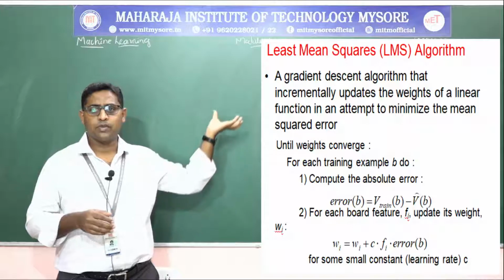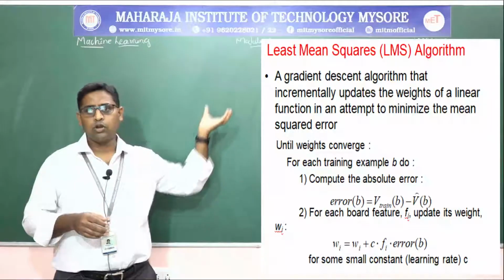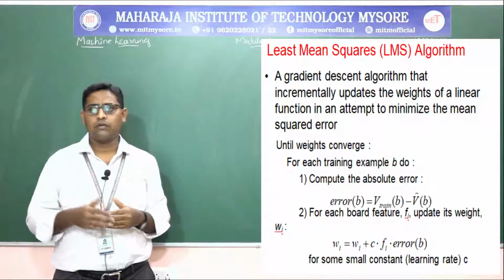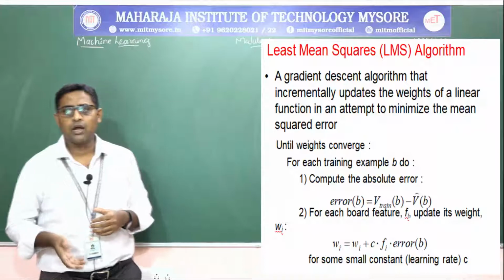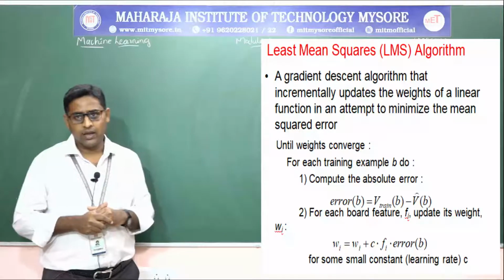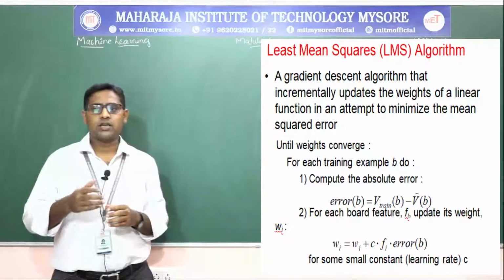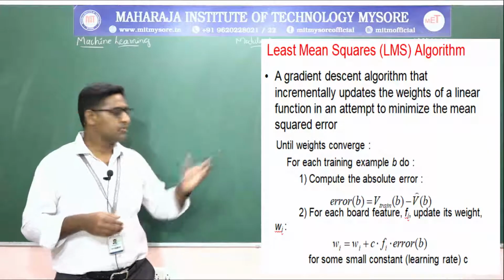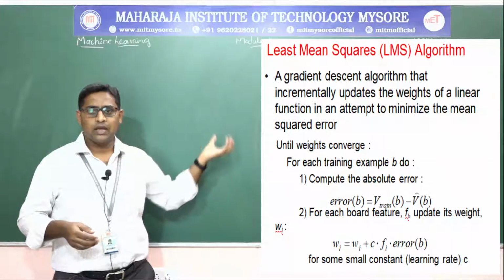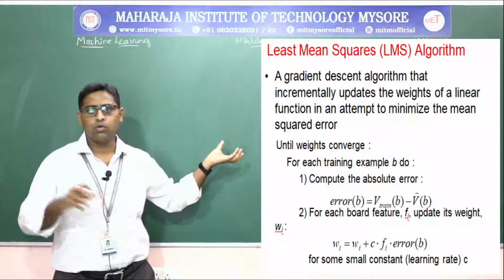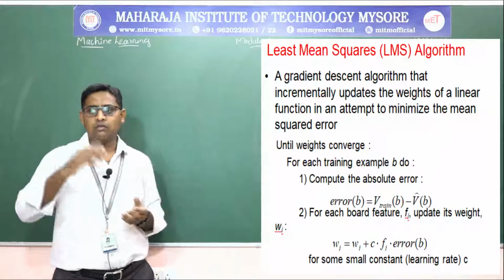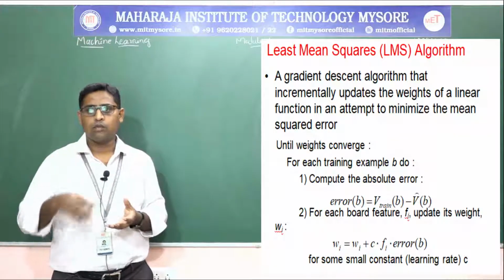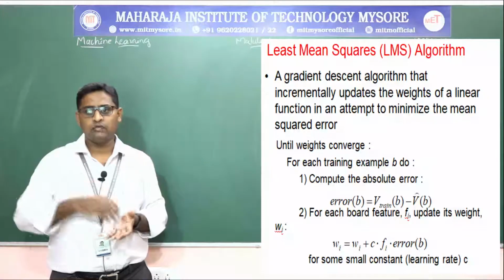The weights we represented earlier in the equation are W0 to W6. So the weights of the linear function are incrementally updated in an attempt to minimize the mean square error. Until the weights converge, for each training example of B we compute the absolute error, which is the error of the board move from the training set minus the successor board move, that means the next move of the actual play.